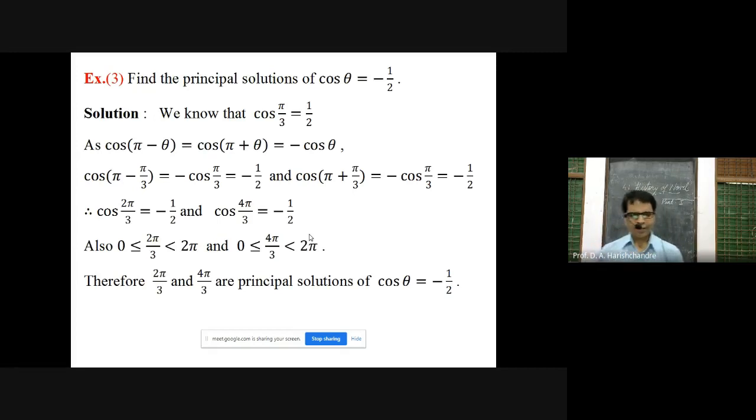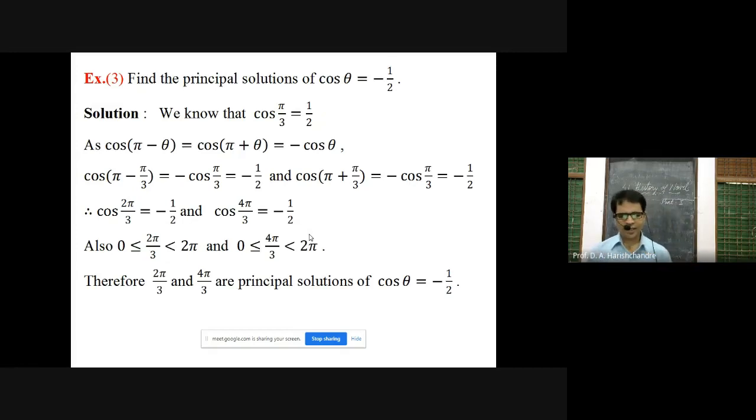Example number 3. Find the principal solutions of cos theta is equal to minus 1 by 2. We know that cos pi by 3 is 1 by 2. So by allied angle formula, cos pi minus theta is minus cos theta. Cos pi plus theta is also minus cos theta. In that, replace theta by pi by 3. We are getting cos pi minus pi by 3 is equal to minus cos pi by 3, meaning that cos 2 pi by 3 is equal to minus 1 by 2. So one of the principal solutions we got is 2 pi by 3.